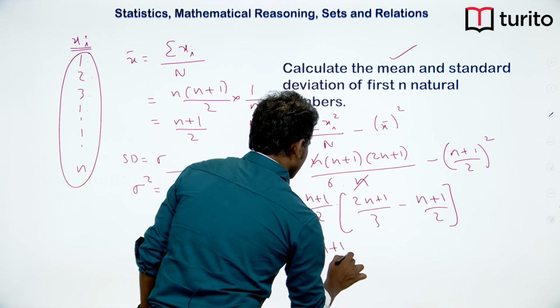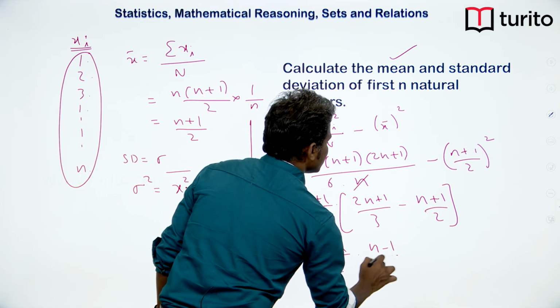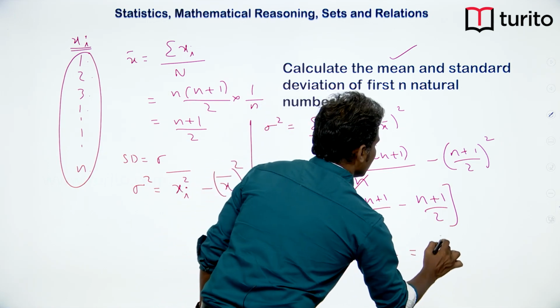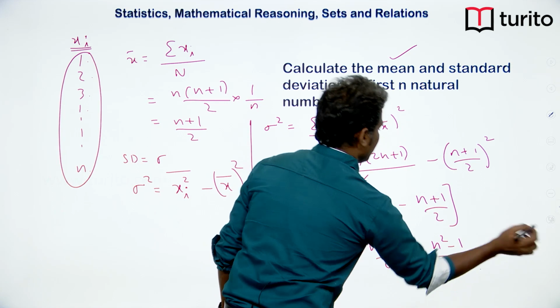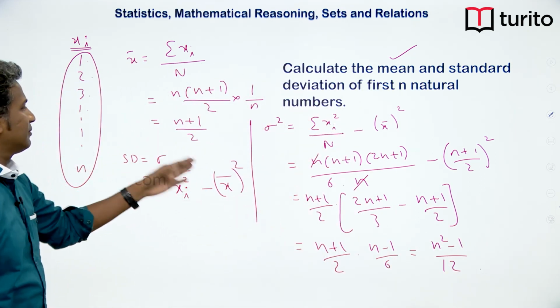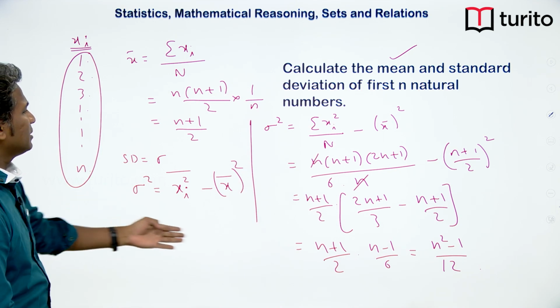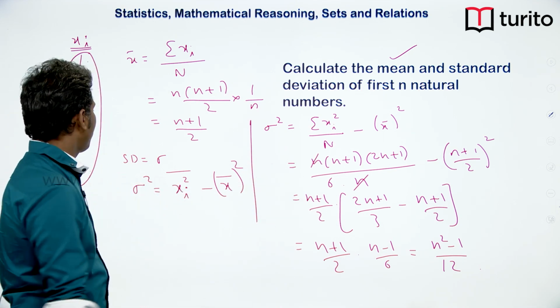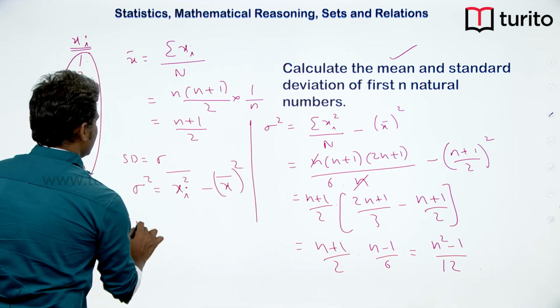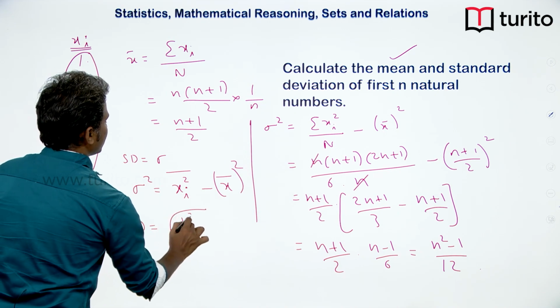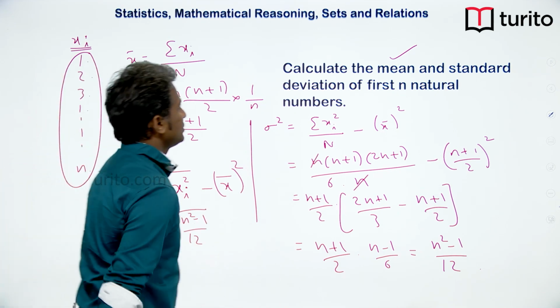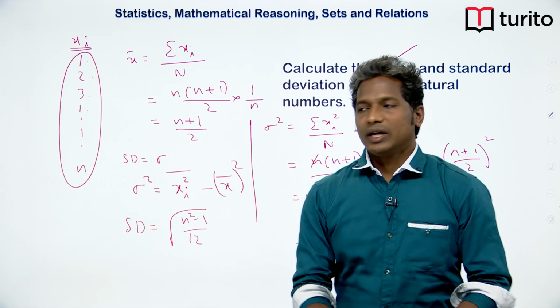So we get n plus 1 by 2 into n minus 1 by 6, which is same as n square minus 1 by 12. So this becomes our variance. Standard deviation is the root of this. So SD is equal to root of n square minus 1 by 12. So this way we can calculate variance also.